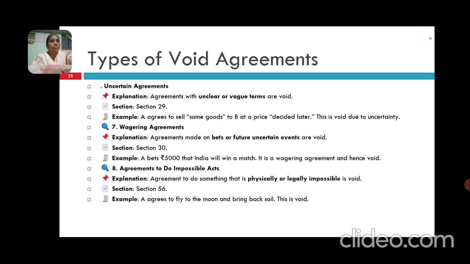Then agreements to do something that is physically or legally impossible are void. For example, A agrees to fly to the moon and bring back soil. This is void. These are the points included in types of agreements. Thank you.